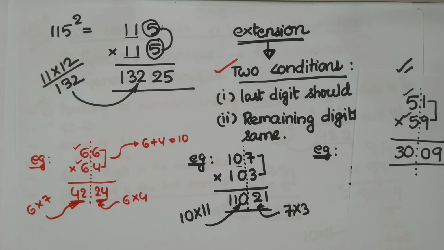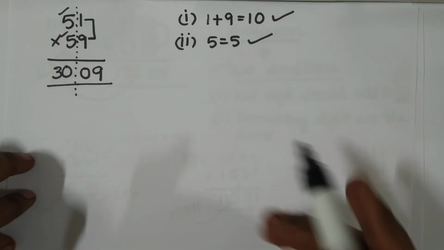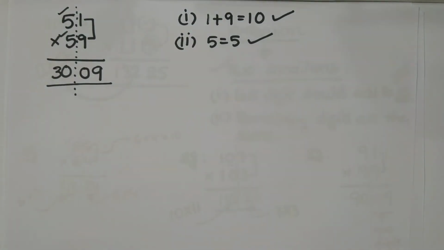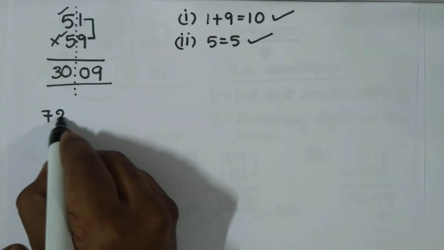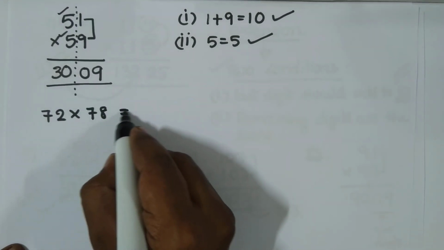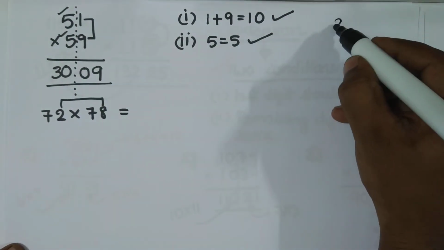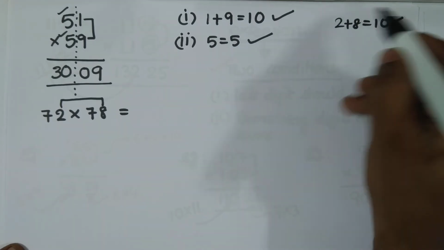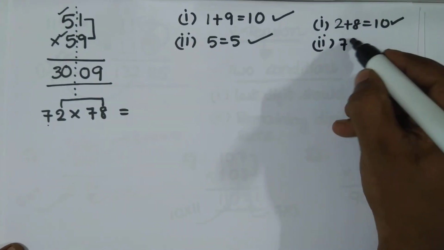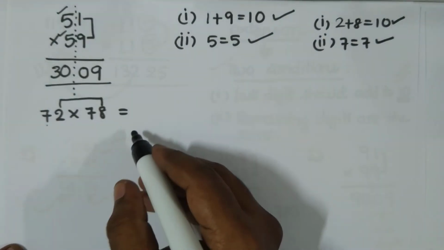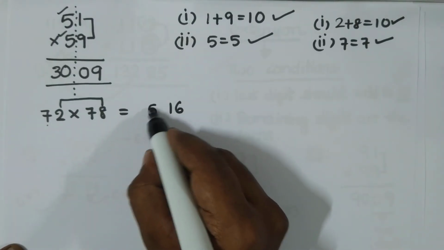Now let me take a few other examples until we become perfect in this. What is 72 multiplied by 78? 2 plus 8 is 10, satisfied. Condition 1 satisfied. And 7 and 7 are the same, so condition 2 satisfied. Then what do you get? 2 8s are 16. Now 7 multiplied by 8 is 56.